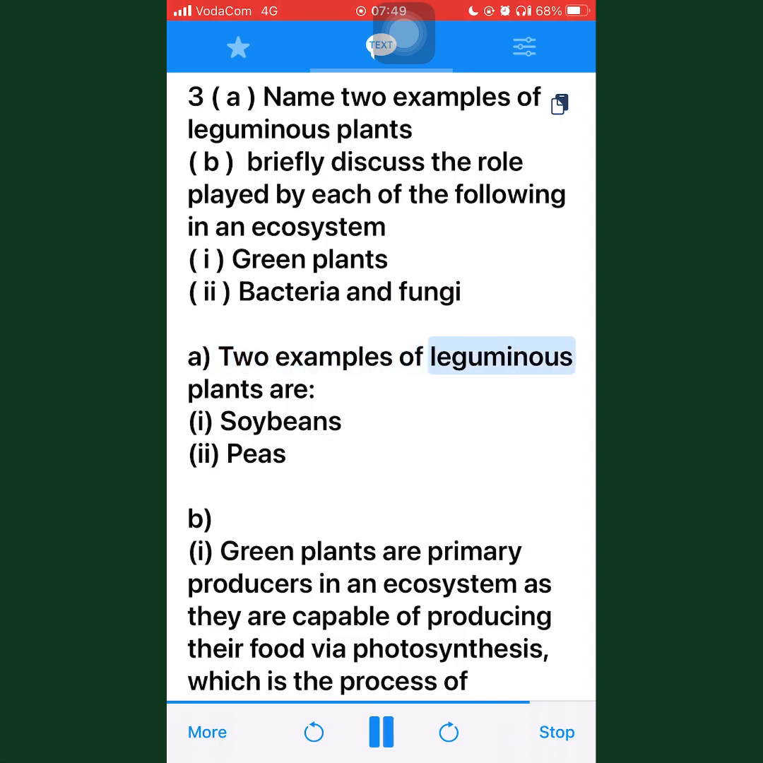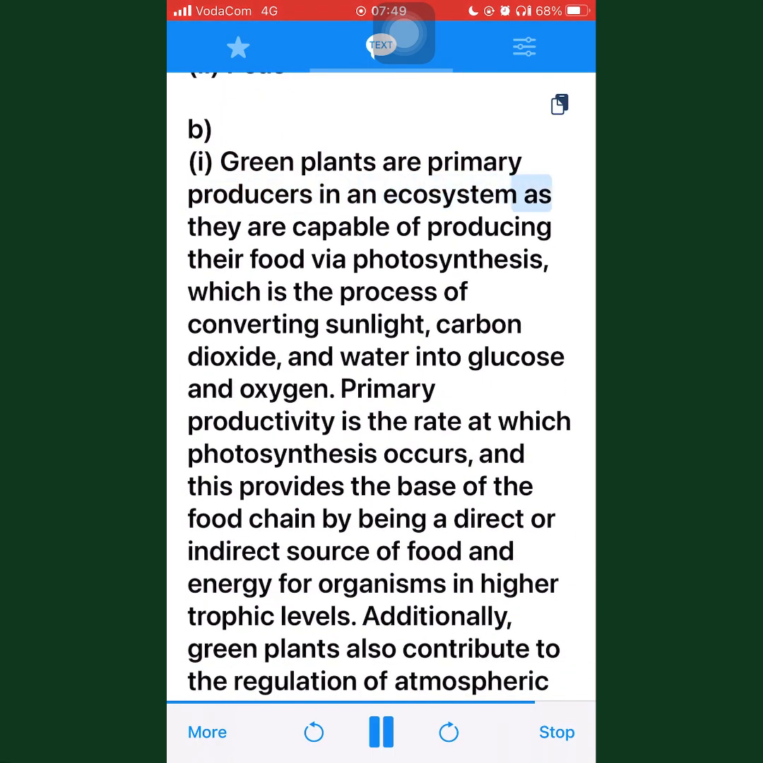3. 2 examples of leguminous plants are: 1. Soybeans. 2. Peas. B. 1. Green plants are primary producers in an ecosystem as they are capable of producing their food via photosynthesis, which is the process of converting sunlight, carbon dioxide, and water into glucose and oxygen.